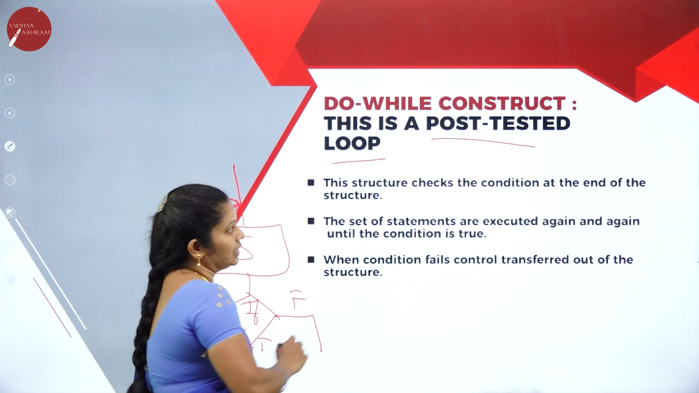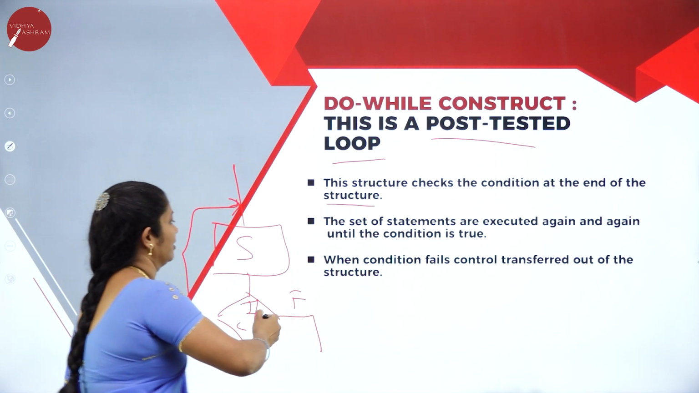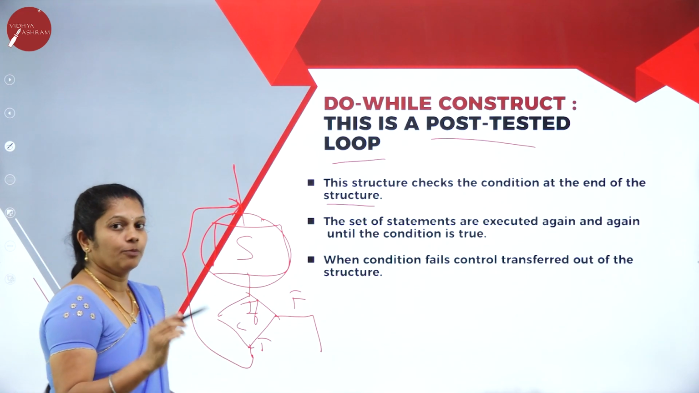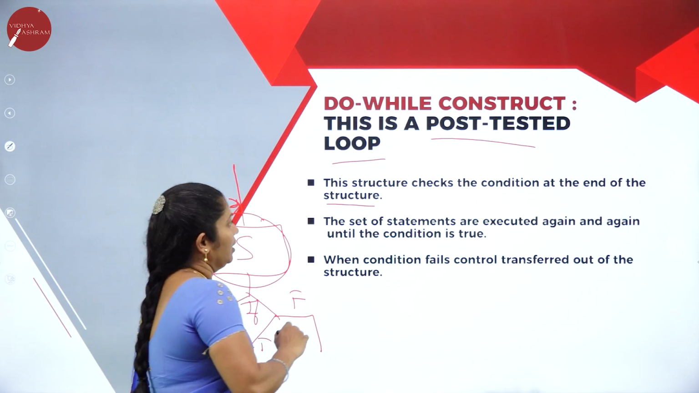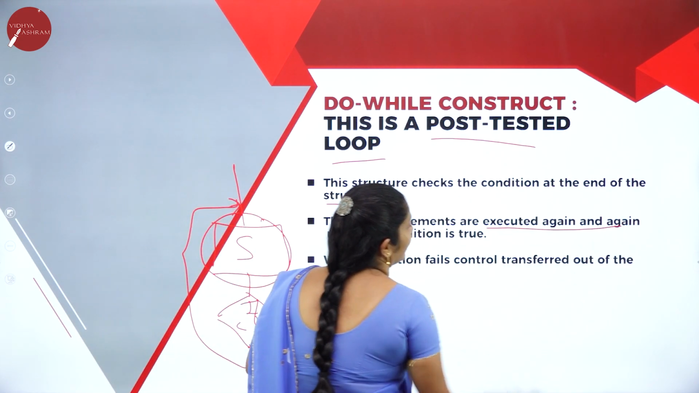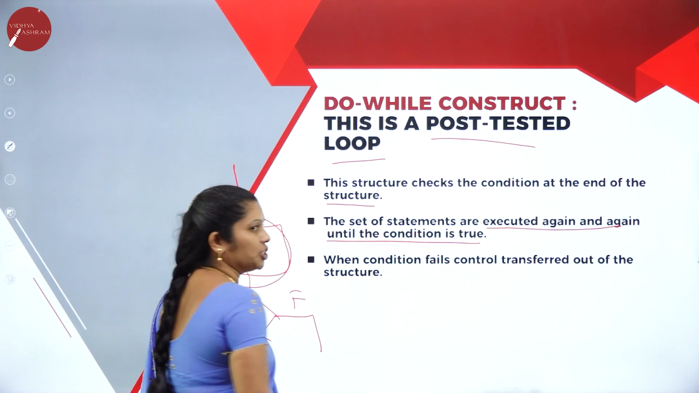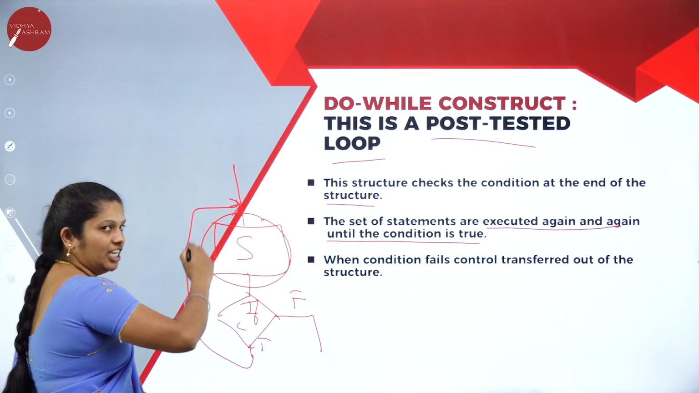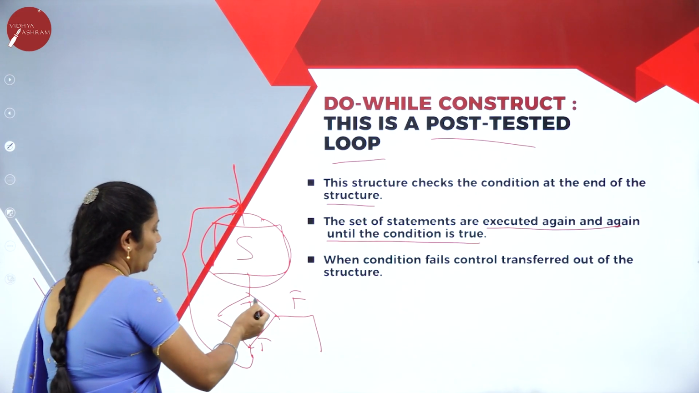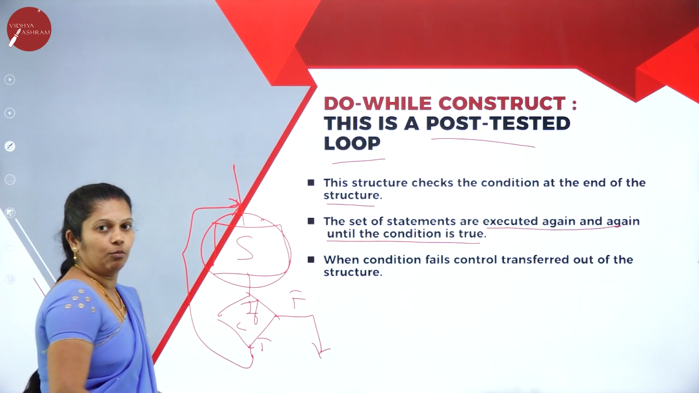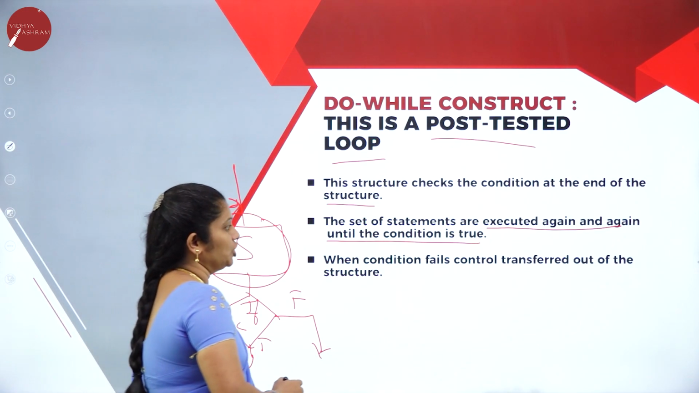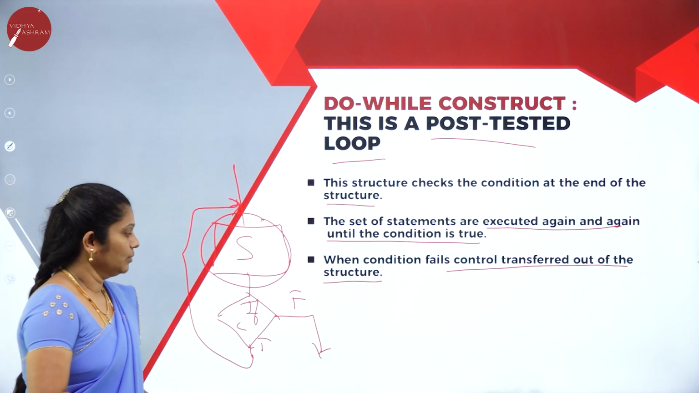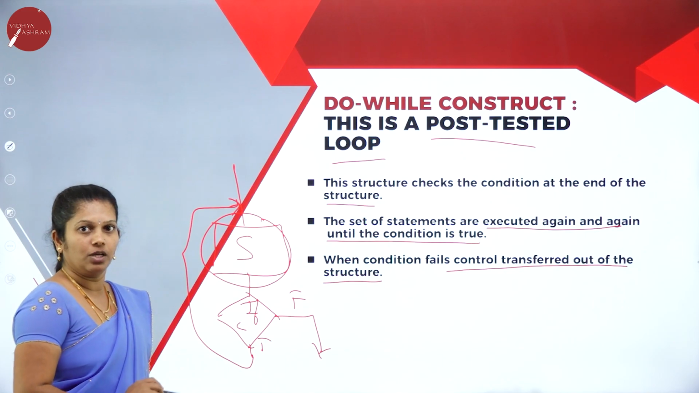This structure checks the condition at the end of the structure. First the statement, then it will check the condition. That's why it is called post-tested looping. The set of statements is executed again and again until the condition is true. As long as the condition is true, the statements will execute again and again. Once the condition is false, it will come out from the loop. When the condition is false, the control is transferred out of the structure.